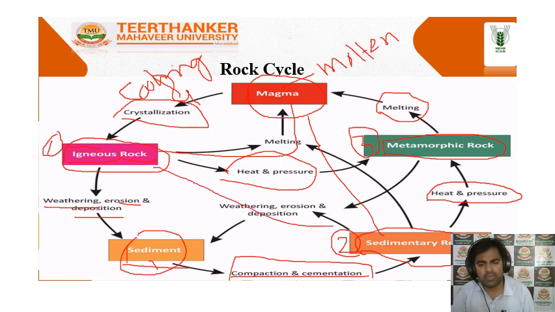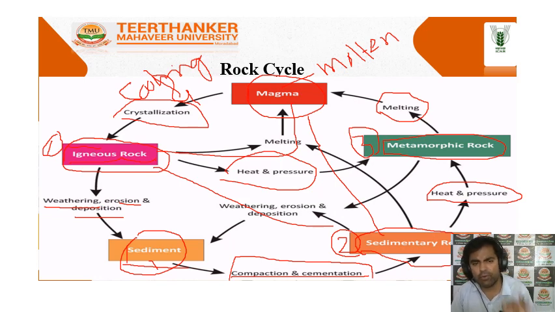It is not a continuous process, it is not a sequence to be maintained. Maybe from igneous, sedimentary rocks are formed, or from igneous, metamorphic rocks are formed. So the formation of different types of rocks is possible. So this is the rock cycle, and it is the most important.